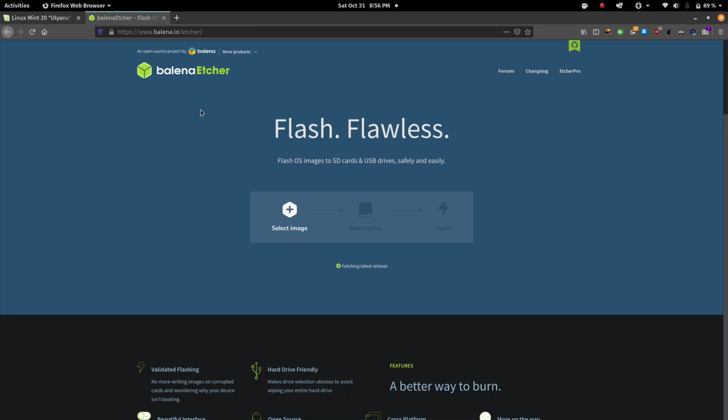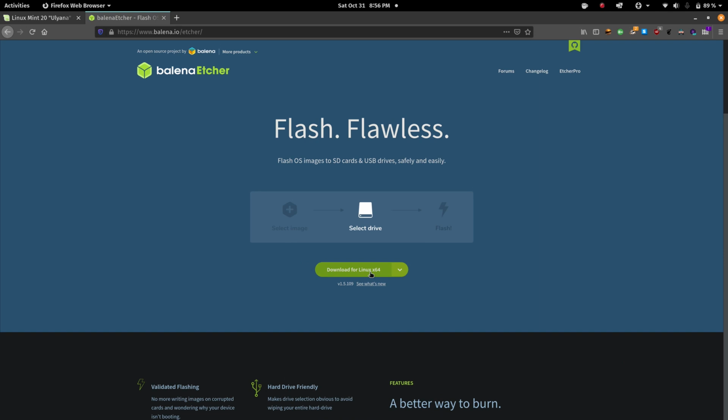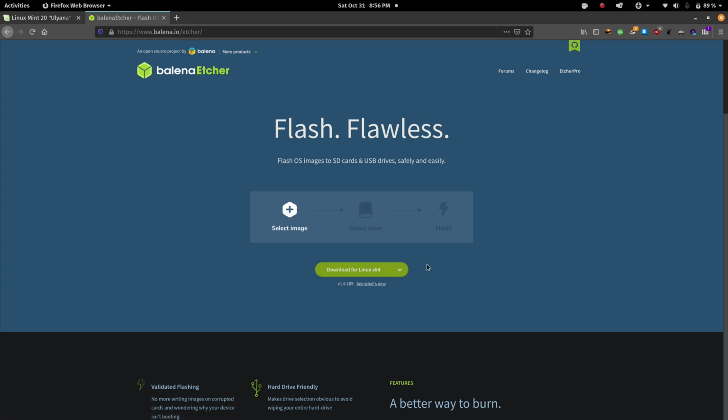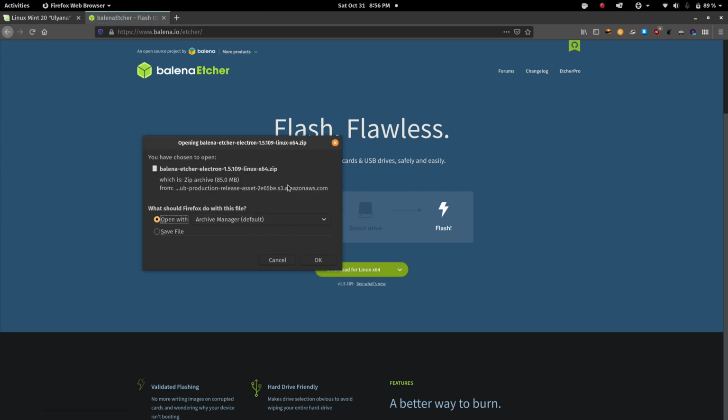and it shows right here. It'll detect your system. If you click this right here, you will see Windows, Windows Portable, and Mac. It'll detect your system automatically. All you have to do is just click download and save the file. Make sure you know where it's saved. I've already done that, so I'm not going to download it again. It'll download a zip file.